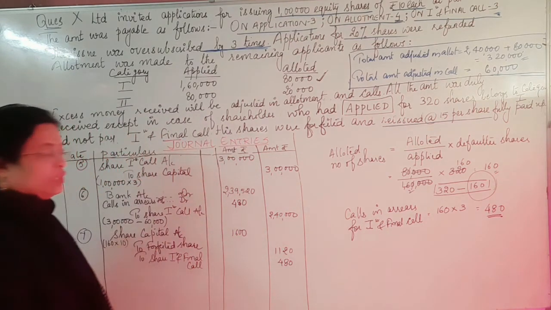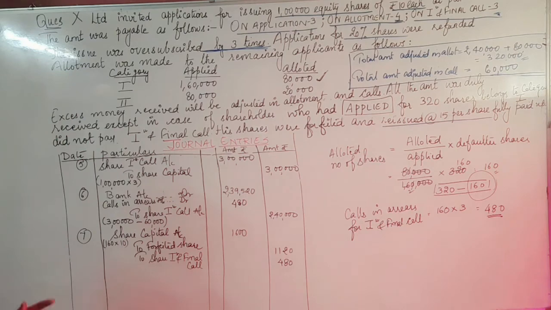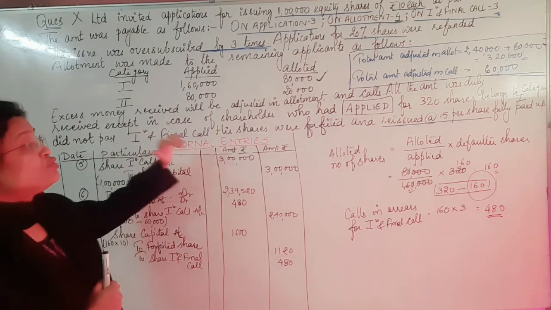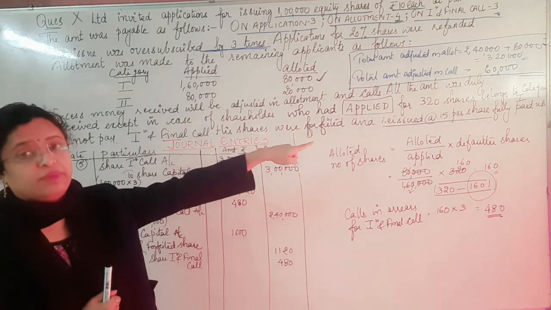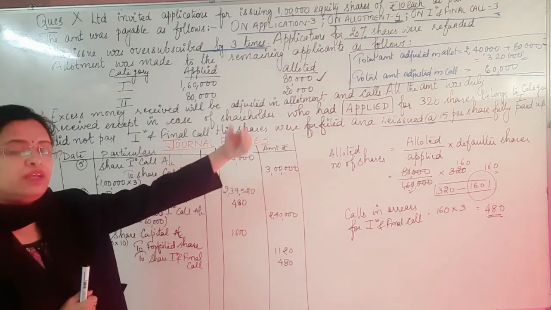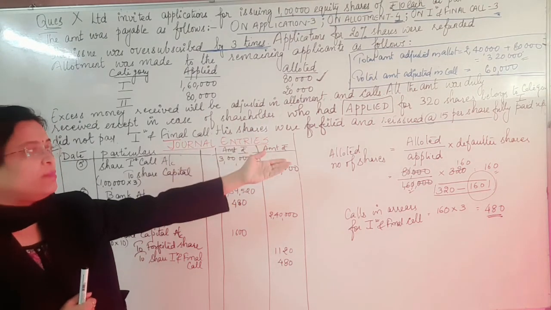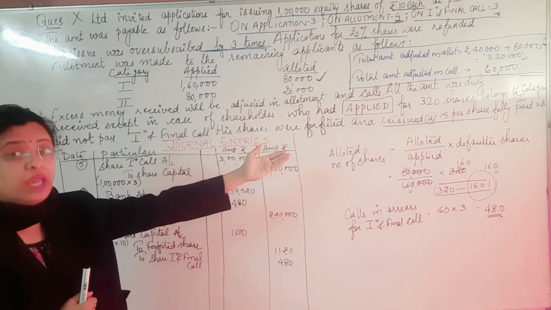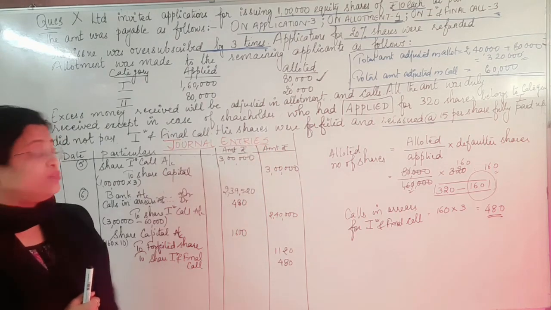1,120 is the gain on the forfeiture. Now, the next year, as written, after the forfeiture, the company decided to reissue these shares at 15 per share, fully paid up. Its face value is 10, but it reissued it in the market and got 15 rupees.